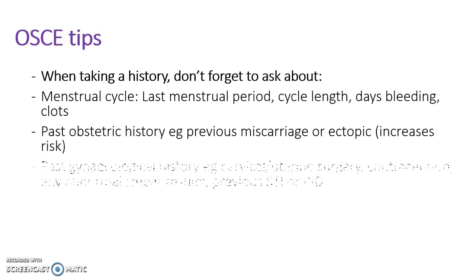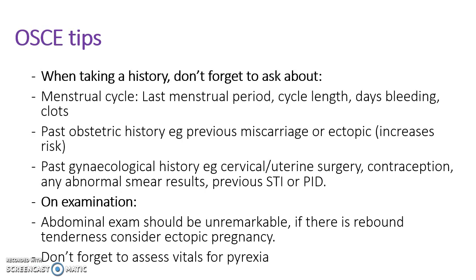Now for some OSCE tips. When taking a history, don't forget to ask about the menstrual cycle, including the LMP, normal cycle length, days spent bleeding and clots, past obstetric history, including the gravidity and parity of the woman, and any previous miscarriage or ectopic pregnancies. Past gynecological history can help guide you towards alternative causes of symptoms or indicate whether the woman is at greater risk of a miscarriage.